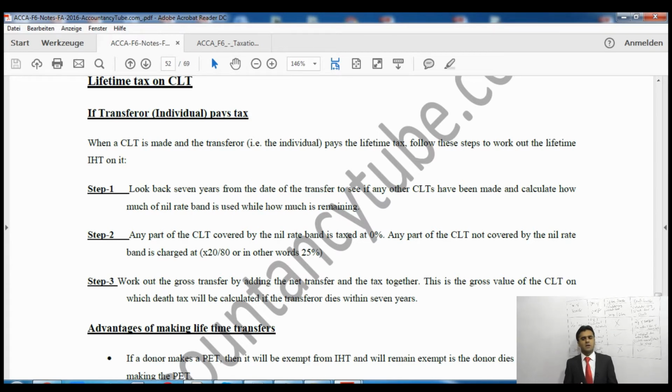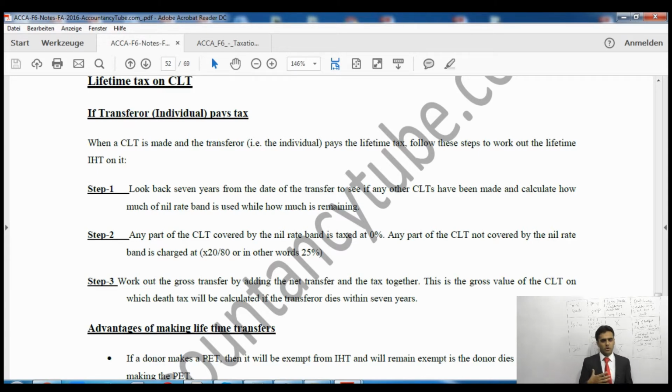Now, why is that? If I am a transferor, I am transferring to the trust, but I am saying to HMRC, please don't deduct the tax out of that amount of the gift. Right? I will pay the tax, but don't deduct it out of the amount of the gift. HMRC will say, all right, okay, I won't deduct it out of the gift, you pay me. Now HMRC thinks I might pay, I might not pay. Because HMRC is taking the risk of trusting me, that's why they are charging extra tax.